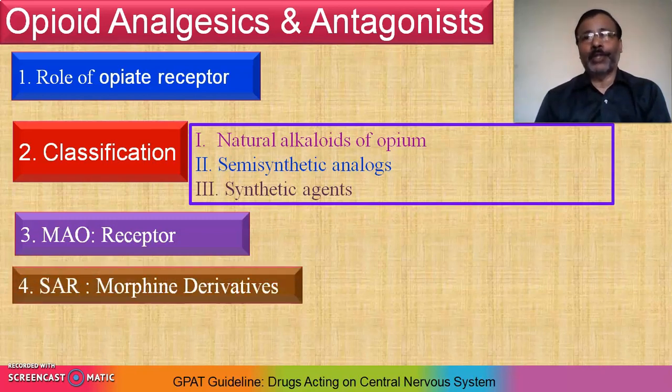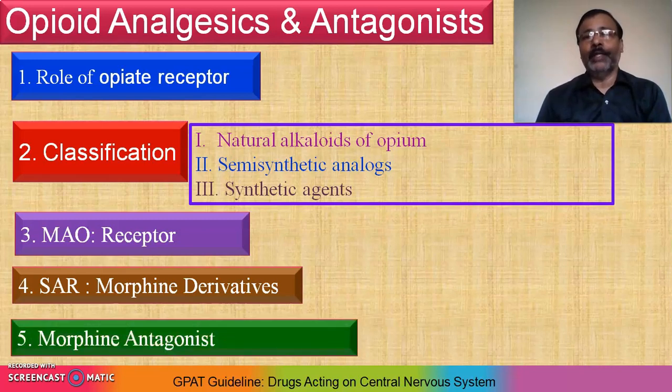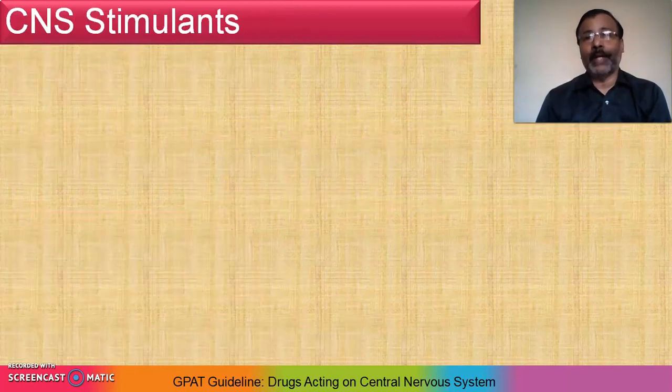Then structure activity relationship, specifically morphine derivatives. You have to study in a similar manner. First, mention the lead nucleus present in morphine derivatives, and then check the substitutions which majorly affect therapeutic value or side effects. Lastly, morphine antagonists. Check the structural similarity between the opioid analgesics and antagonists, whether they are similar or not. If they are similar, why are they similar, and how do they show the antagonistic action? This is the important point to cover under morphine antagonists.